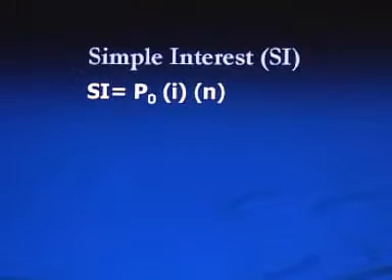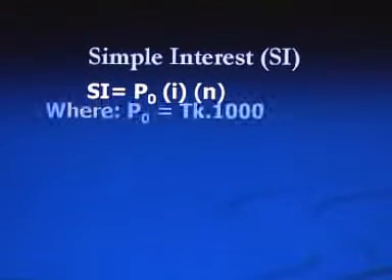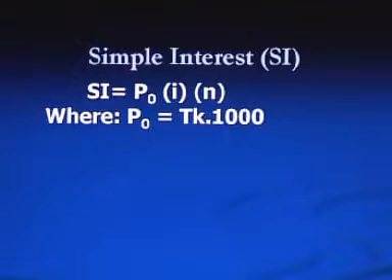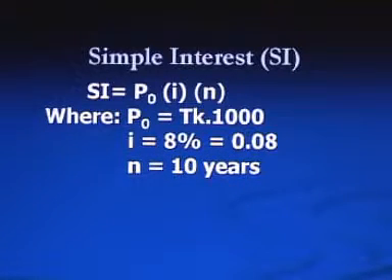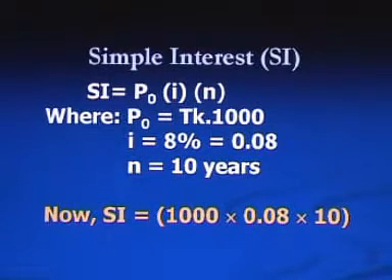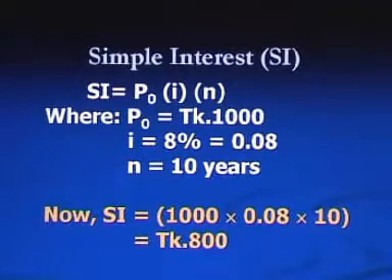In the formula, we have P0 or initial investment taka 1000, I or interest rate 8%, and number of periods 10 years. By putting these values in the equation, we calculate simple interest, which will be taka 800. This taka 800 is the total amount of simple interest only.